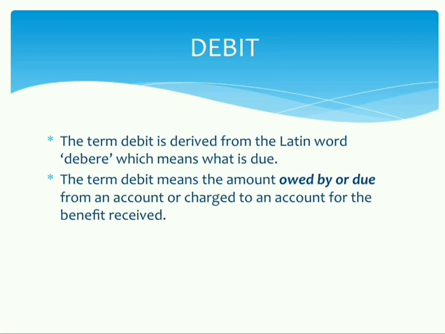benefit received. So as we have seen earlier, when we have given money to some person or allowed them to pay later, then at such a time they have received the benefit from us. So for that purpose, what we do is we generally debit their account because they are supposed to pay the money back to us.